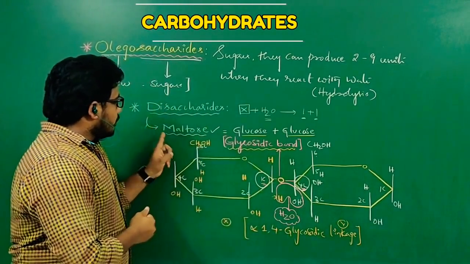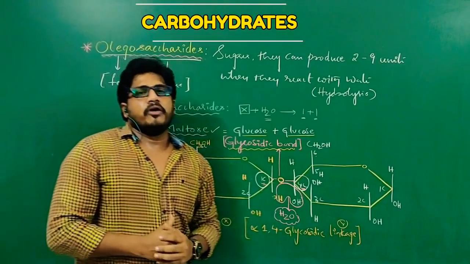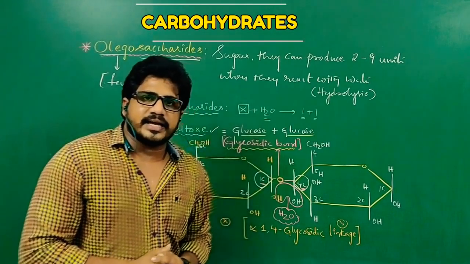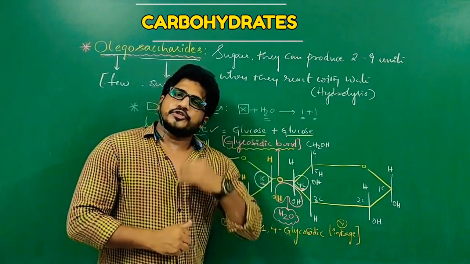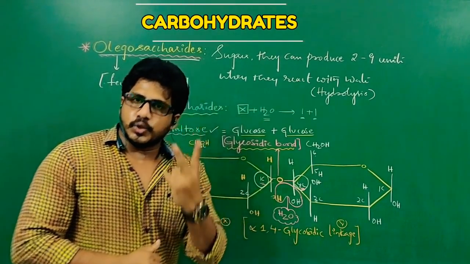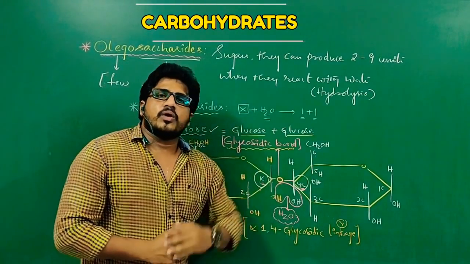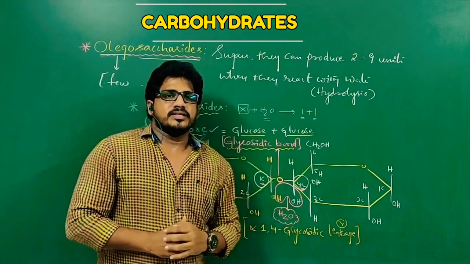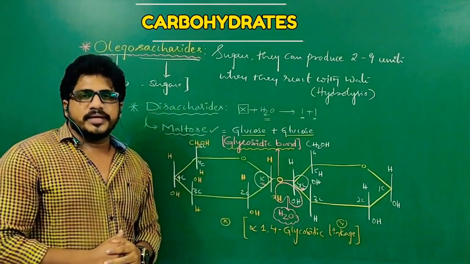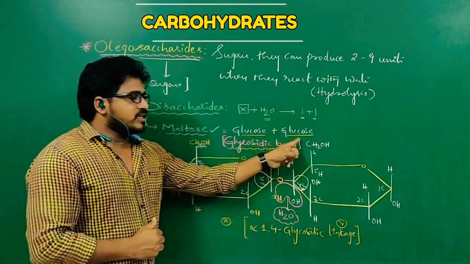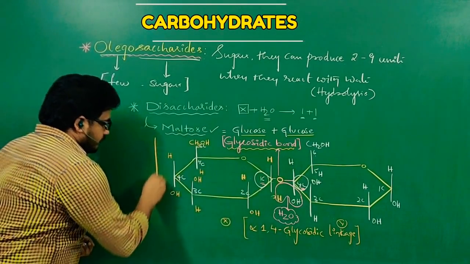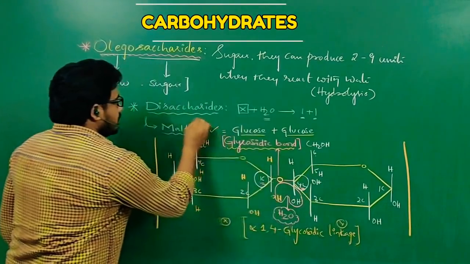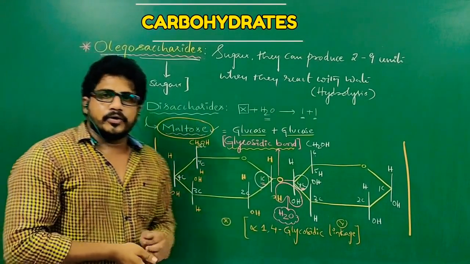This is how in the maltose one glycosidic bond is present. Number of glycosidic bonds present in one disaccharide is 1. Number of sugars present in one disaccharide is 2. Number of water molecules released when one glycosidic bond is formed is 1. So this is how the structure of maltose will be. Maltose is equal to glucose plus glucose. This entire structure from here to here is maltose. I hope you understand, guys.